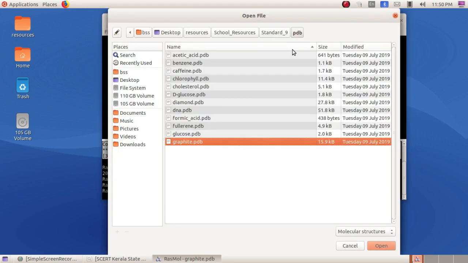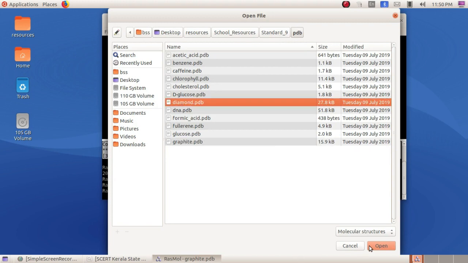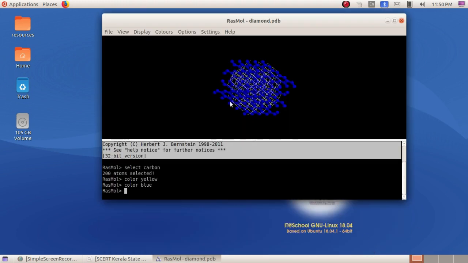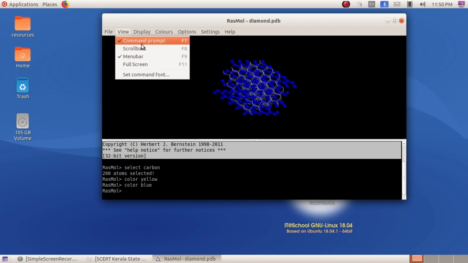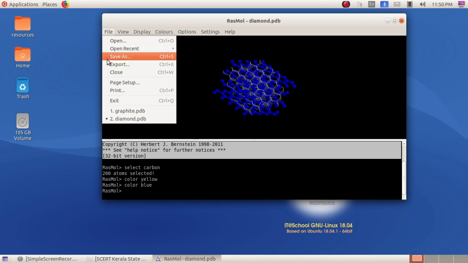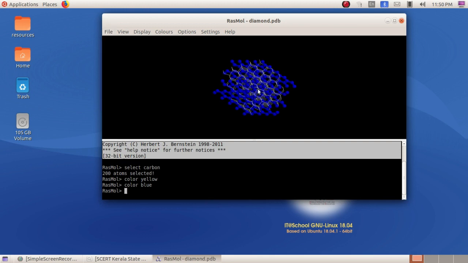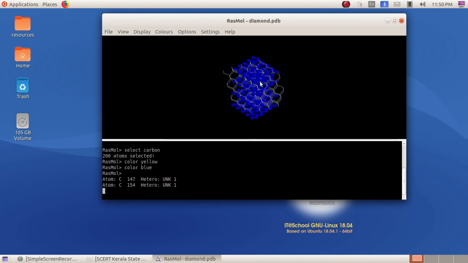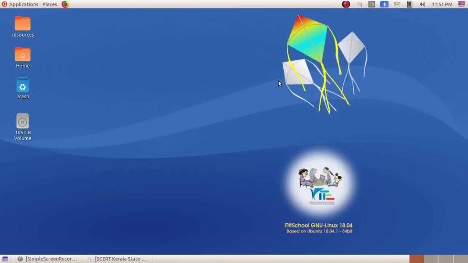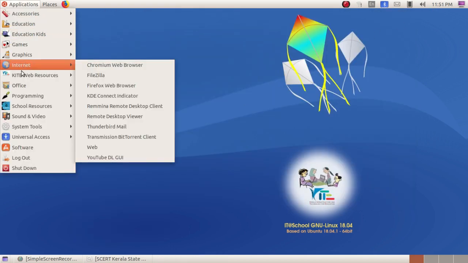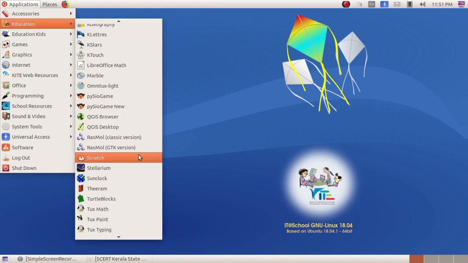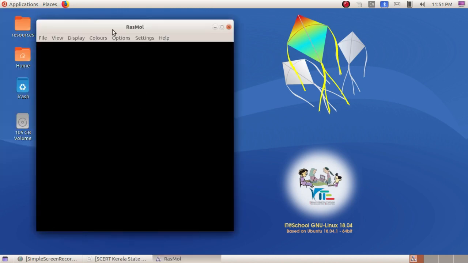Go to Open and I am displaying the diamond structure here. If you want to change, just open a new window. Select a new window, go to Application, Education and Rasmol.